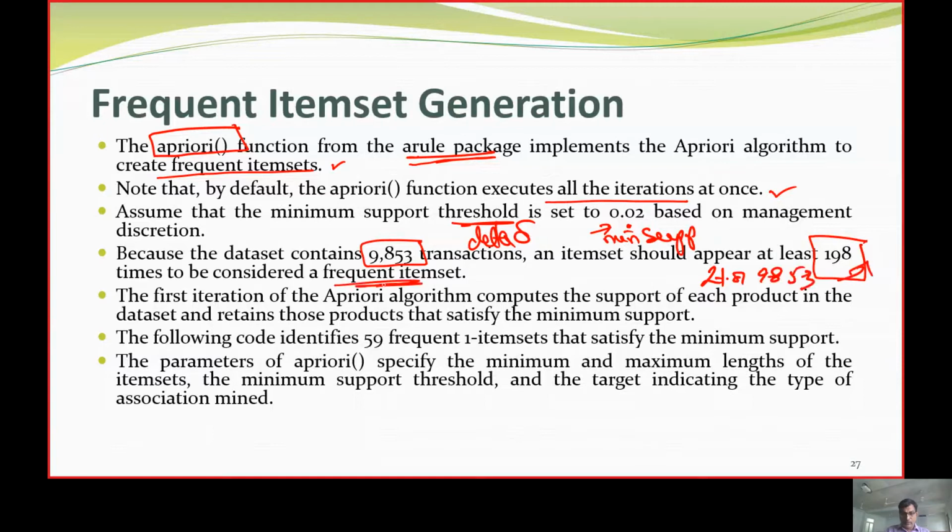When that happens, a one item set like bread, yogurt, milk, etc. is only one item which is frequent in all the transactions. So transaction 1, transaction 9853. For example, it can be milk.